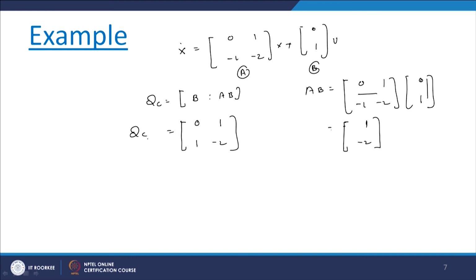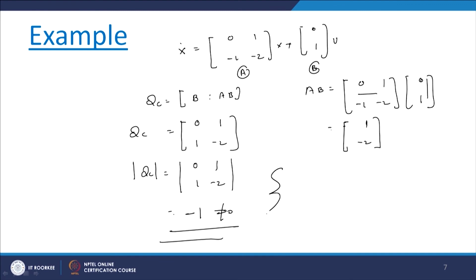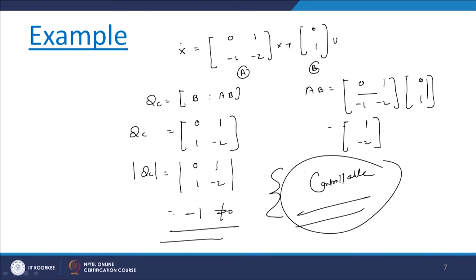Now we want the determinant of this matrix. The determinant of Q c, [0 1; 1 minus 2], if you solve it, we get minus 1. This is non-zero, and therefore we can say that this system is controllable. So, simply by determining the B matrix and writing B and AB, or in terms of A raised to n minus 1 B, we can get the controllability of the system.